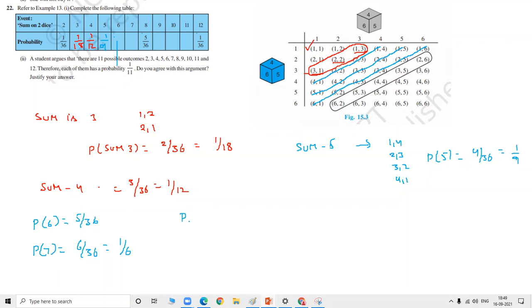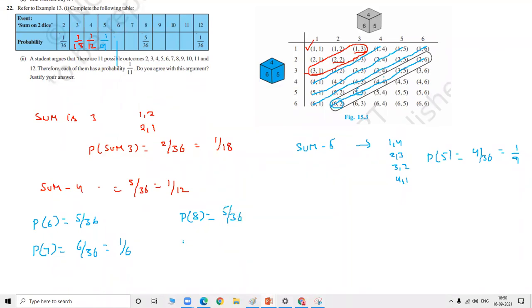Probability of getting sum is 8. When sum is 8, because you are going beyond 6, 7 comma 1 is not possible. When sum is 8, these are the only possibilities: 2 comma 6, 3 comma 5, 4 comma 4, 5 comma 3 and 6 comma 2. So 1, 2, 3, 4, 5. So this is 5 by 36.